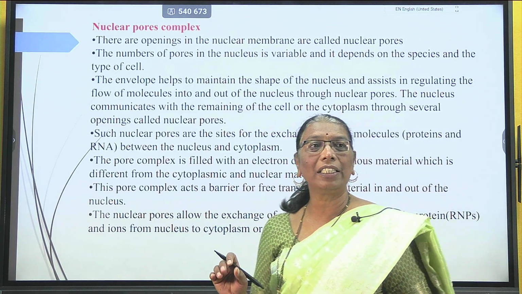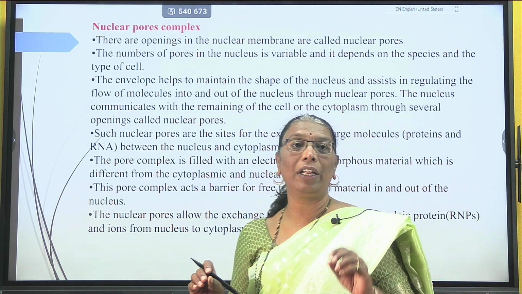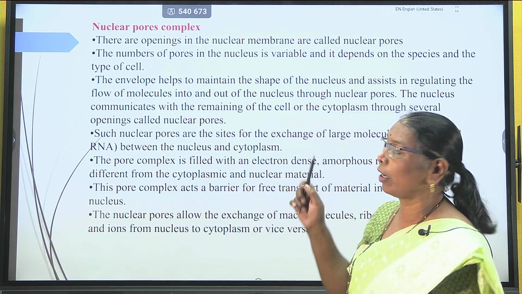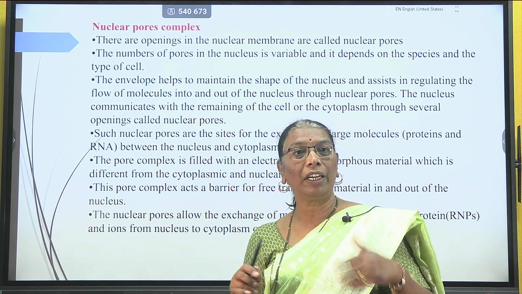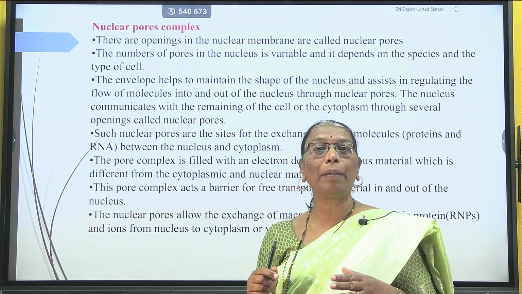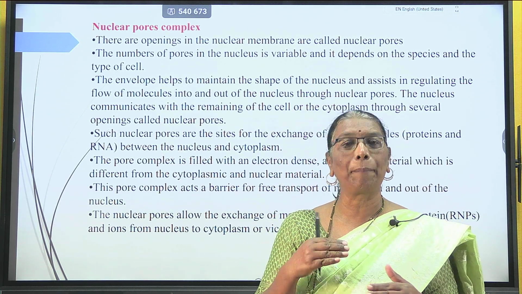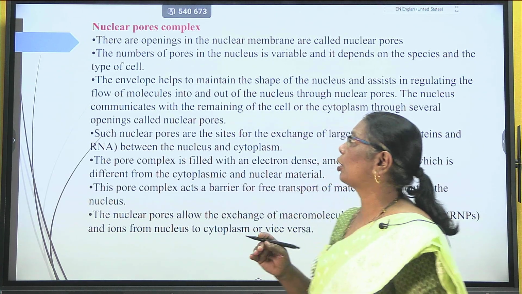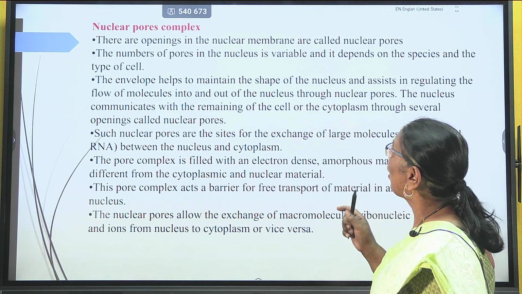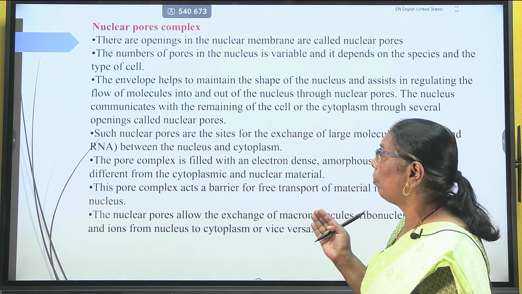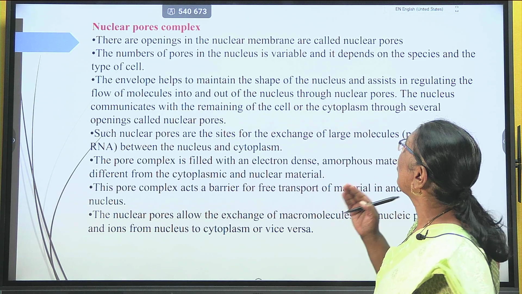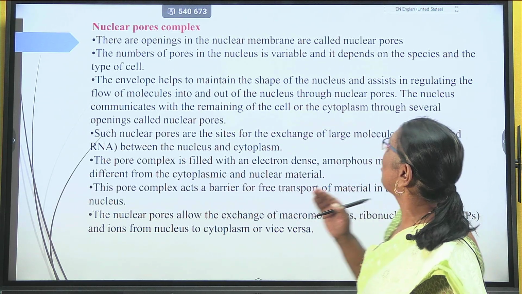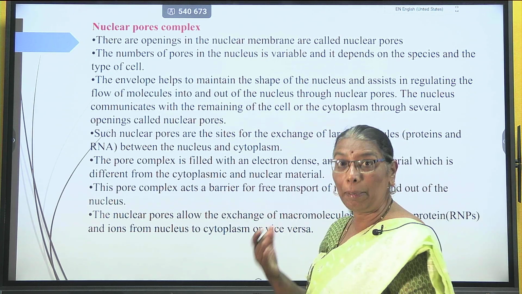Then the second part: in the nuclear membrane, we observe small pores, termed nuclear pores. But the pore is not a simple one; it is a complicated structure. Through these pores, the movement of protein molecules and RNA molecules from the nucleoplasm to the cytoplasm takes place. These openings in the nuclear membrane are termed nuclear pores. The nuclear pores are variable, depending upon the species or type of cell.